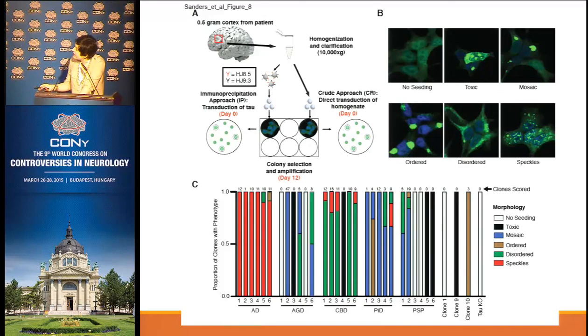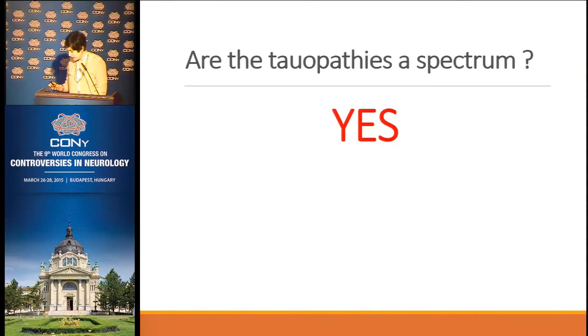And when we put all of this together, we noticed that for Alzheimer's disease, the kind of changes we found in the cells were very homogeneous. But in some other diseases, it was more variable. It might be because the way we classify neuropathologically pools together different diseases that look alike, but molecularly they are not really alike. But certainly it shows that even for the same kind of disease, they are distinctive neuropathologically, and we can get different kinds of seeding in the cells. So I hope I could show you some evidence that tauopathies are a spectrum.